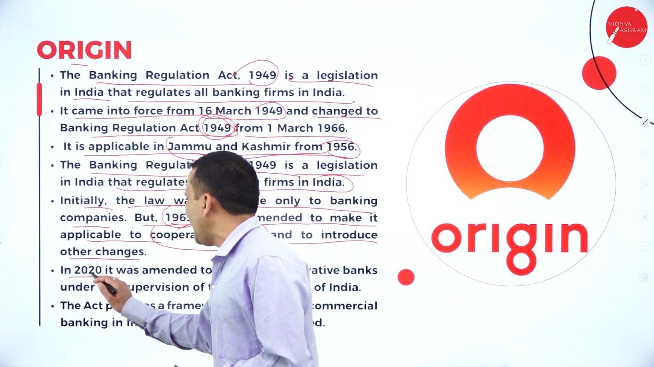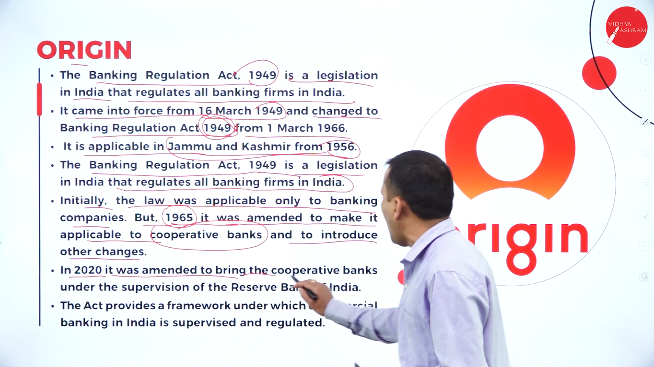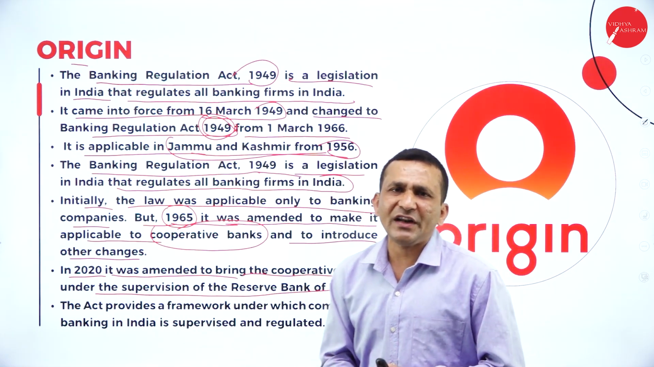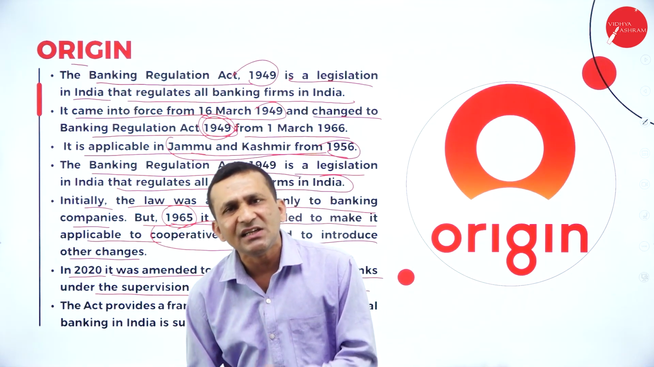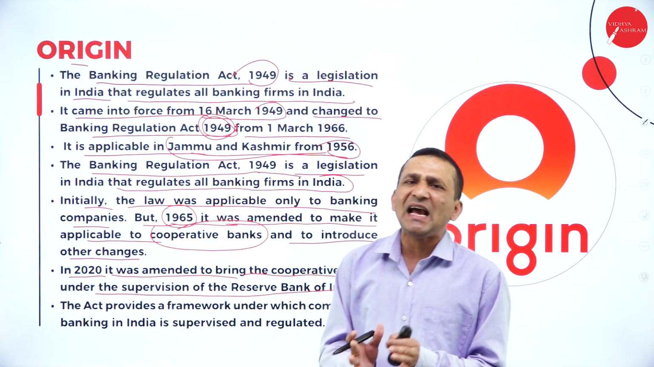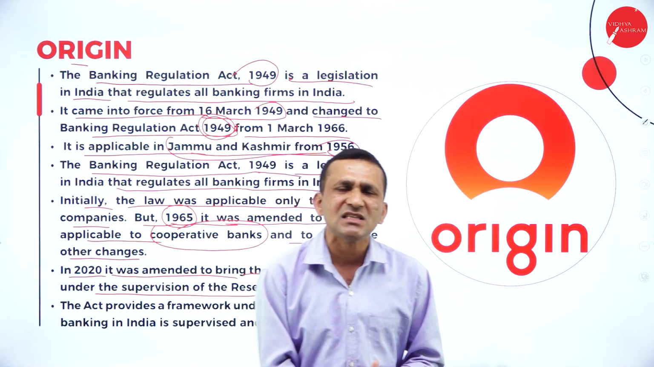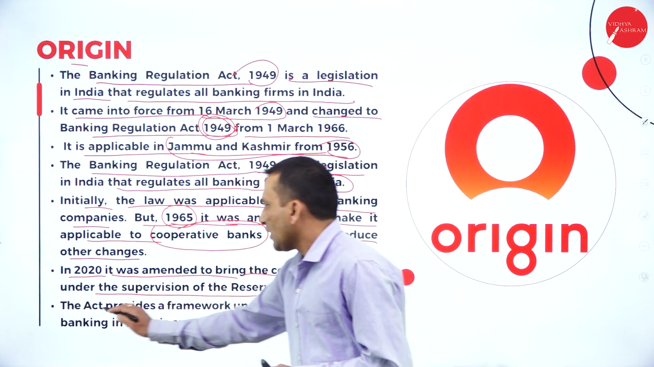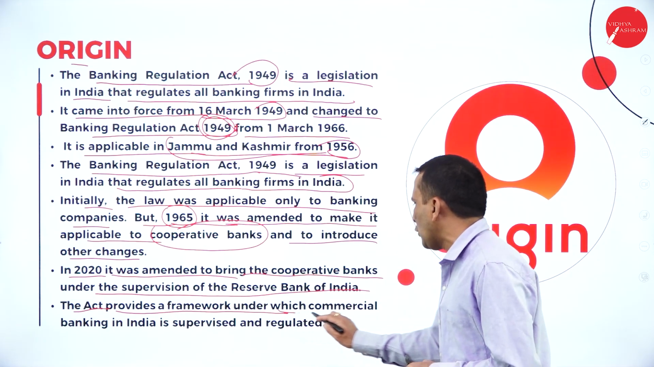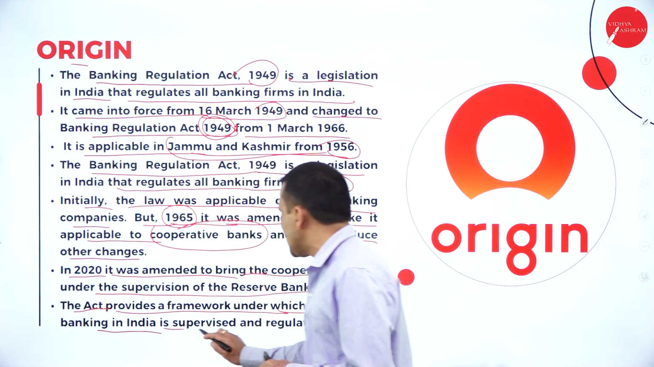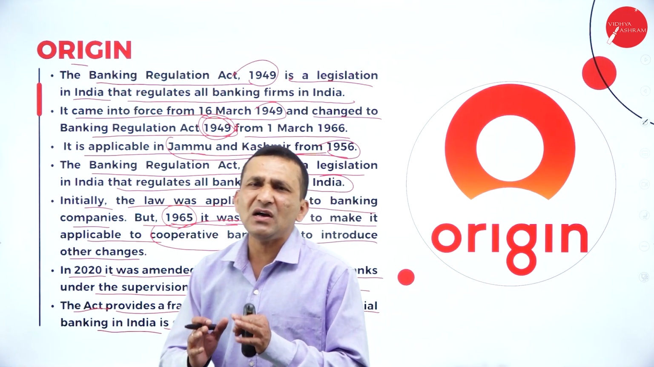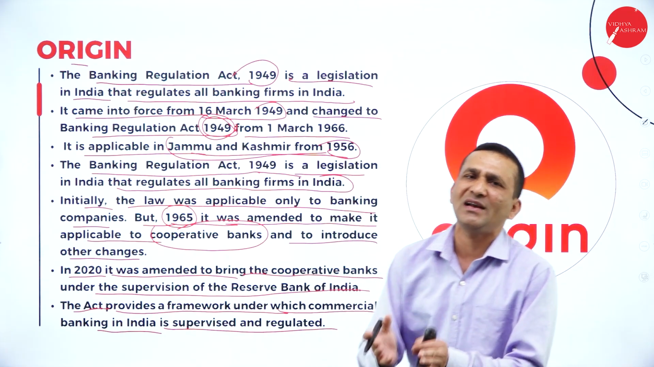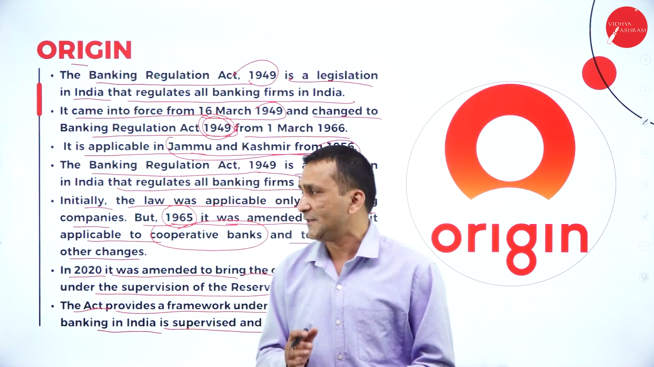In the year 2020, it was amended to bring cooperative banks under the supervision of RBI, because in our country RBI is the central bank. So directly or indirectly, all the commercial banks and the banking system are controlled, planned and regulated by RBI. The Act provides a framework under which commercial banking in India is supervised and regulated, because we know the major functions of RBI: primary functions, secondary functions, supervisory functions, even development functions.